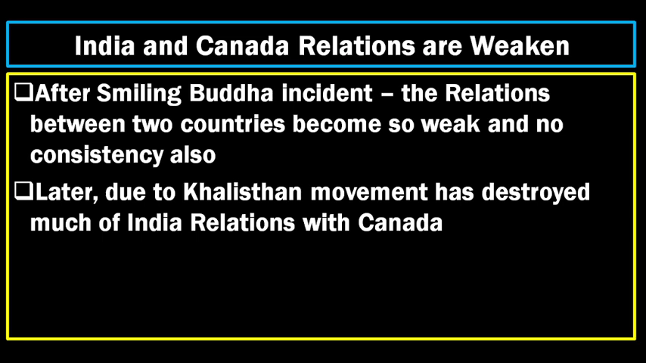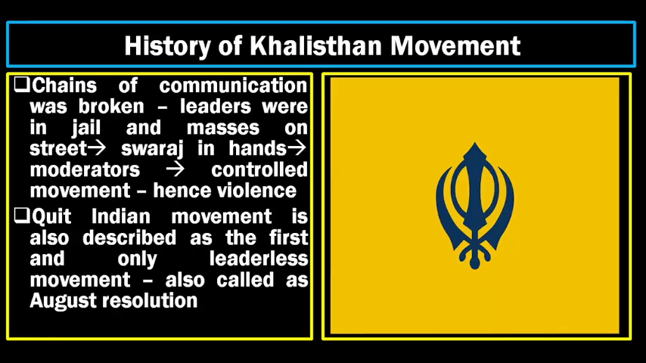Let's look into the Khalistan movement. What is it altogether? If you want to know about the Khalistan movement, you have to get back to the Quit India movement. In the Quit India movement, the chains of communication were completely broken, the leaders were kept in jail, and the masses came onto the roads. There was no leader to tell them what to do, so the masses became very violent and could not be controlled, and the Quit India movement became violent.